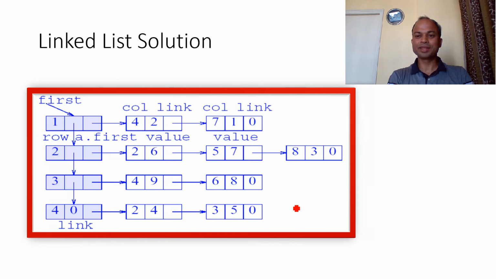In this way, we are able to represent all the elements using this particular representation. Both are basically sparse matrix representations. The first one was the array representation and the second is called the linked list representation. The linked list representation has the advantage because we are using the concept of dynamic memory allocation. Therefore, there is no need to compute the number of non-zero elements in advance.